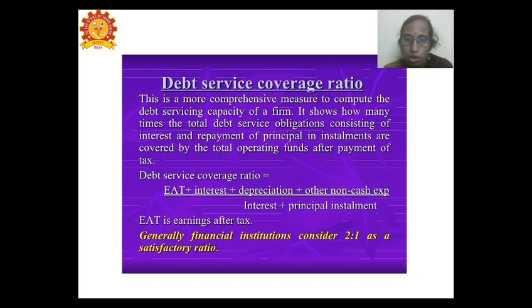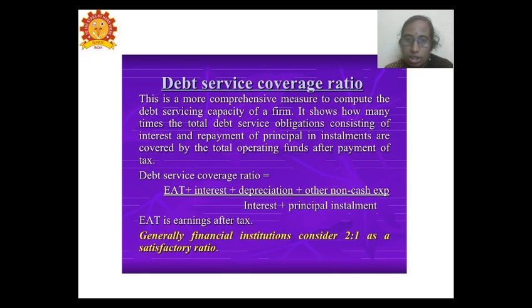So the formula for calculating the debt service coverage ratio is EAT, meaning earnings after tax, plus the interest, and also depreciation and other non-cash expenses, divided by interest plus the principal installments.